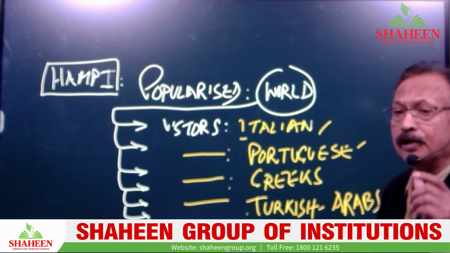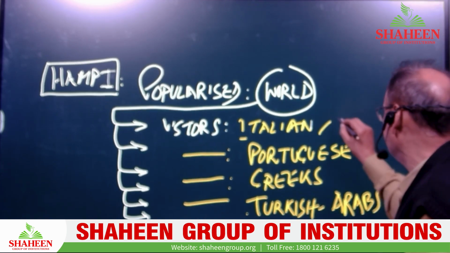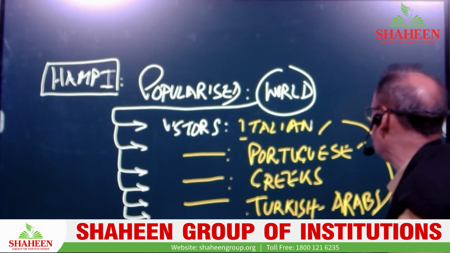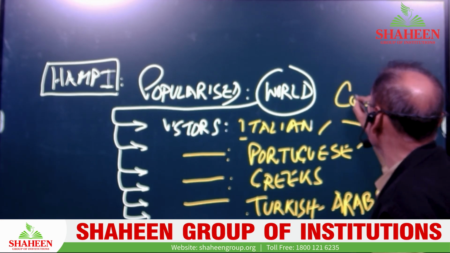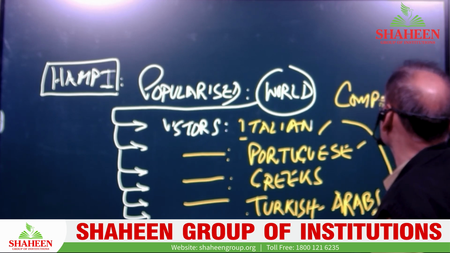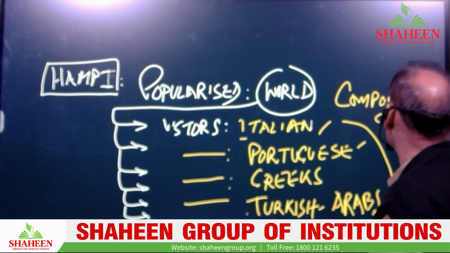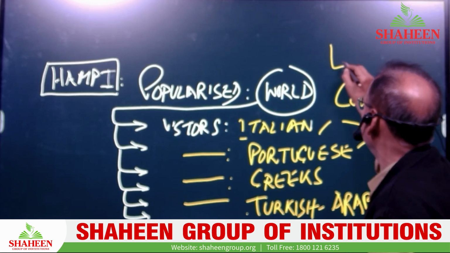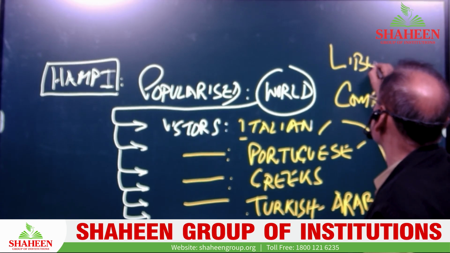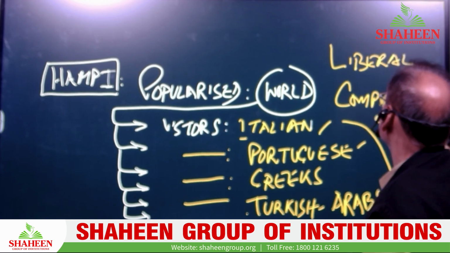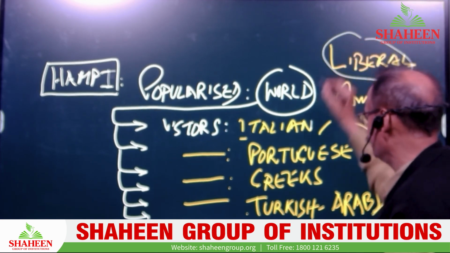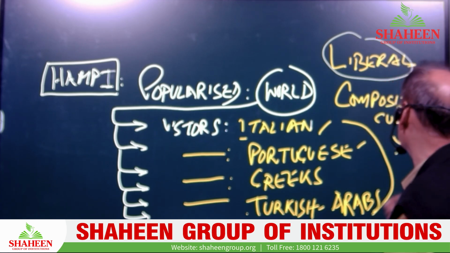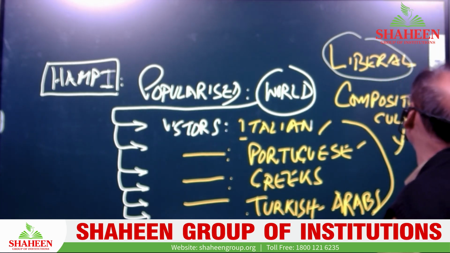And we find a composite culture over here. This is a very significant thing you have to keep in your mind: a composite culture. This culture was also known as a very liberal, rational, liberal culture. This is the reason why we should study this part of the system of the society of the Vijayanagar Empire.